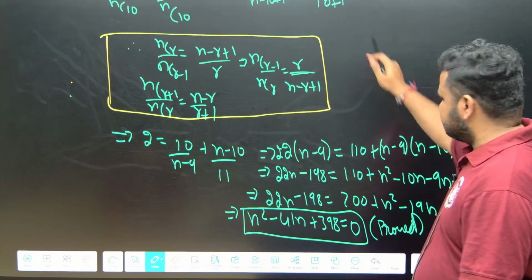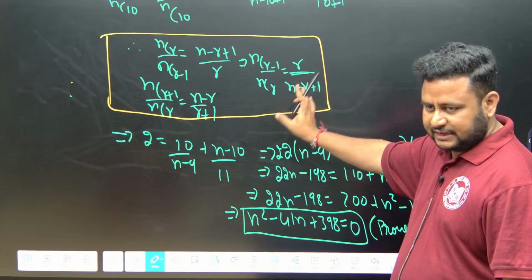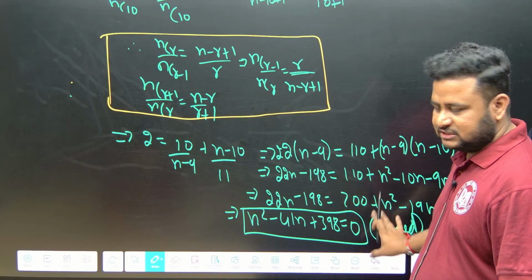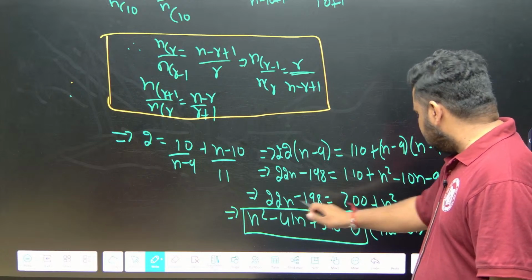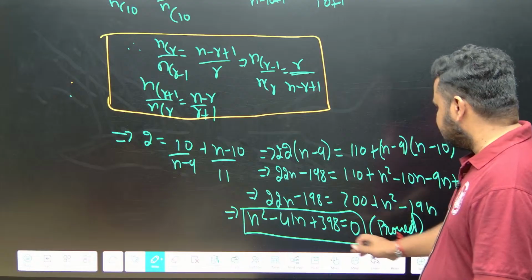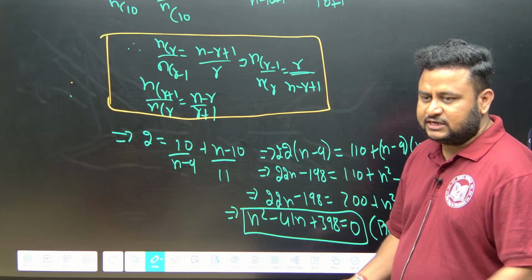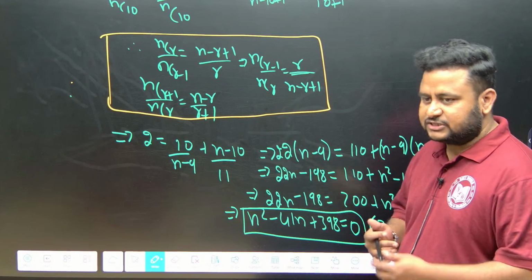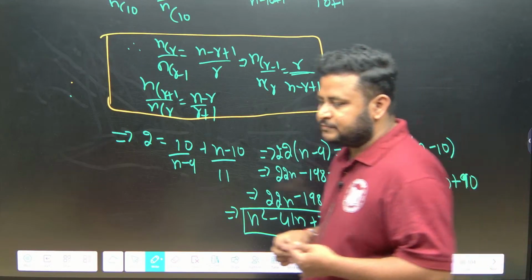Then you will substitute the formulas as per r and n. Then you will do the calculation like this. You will do the simplification like this. You will get a linear equation. Then after converting this, you will get not a linear, you will get a quadratic equation. We got it. That is the quadratic equation we have to get, equal to 0. A perfect quadratic equation, as asked in the question. That's it. Simple. Clear now?